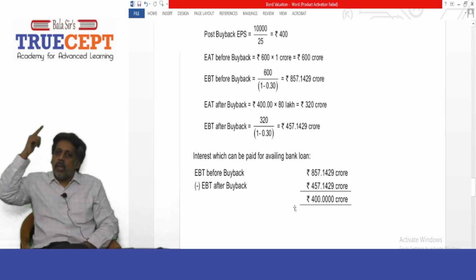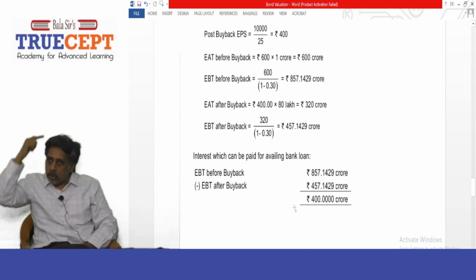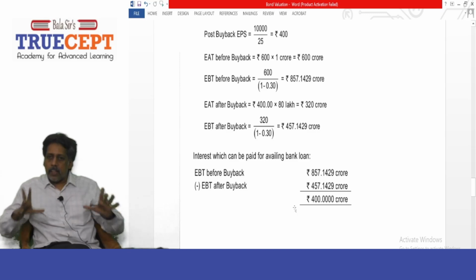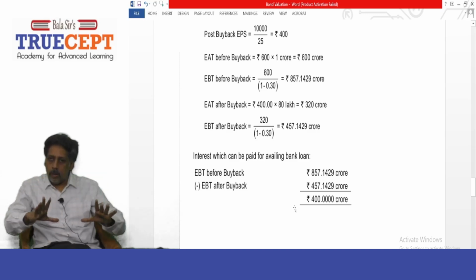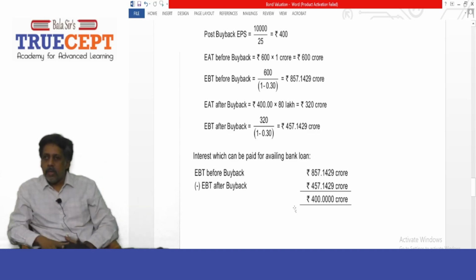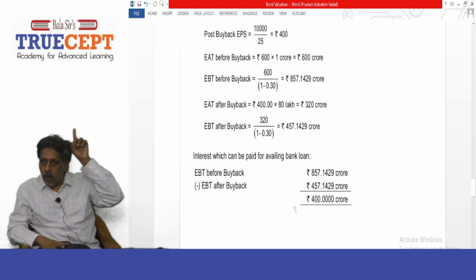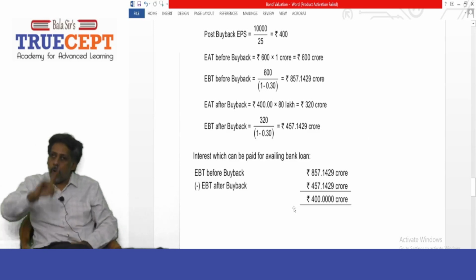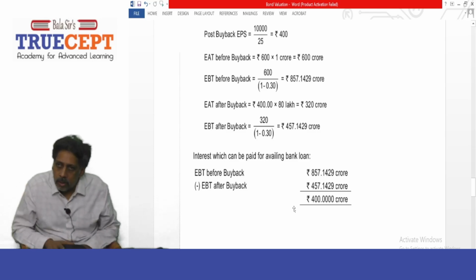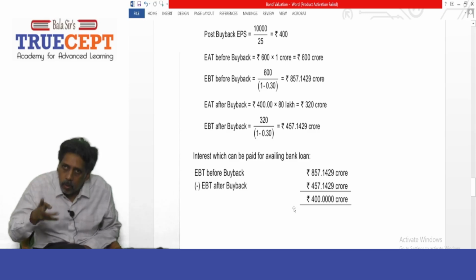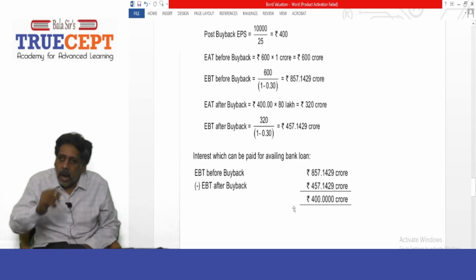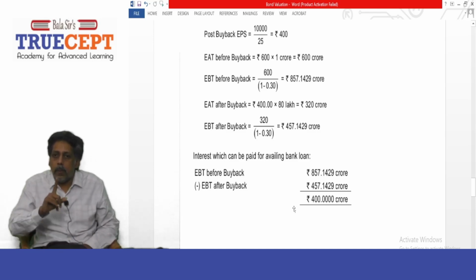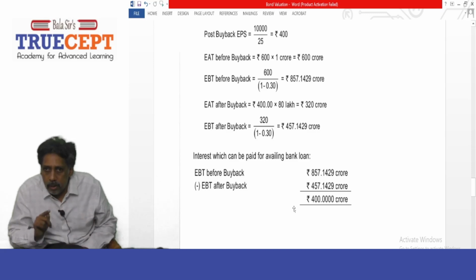Therefore, your profits can come down to, if your pre-tax profits are 857.1429 crore, it can come down to 457.1429 crore. That means your company can afford to pay how much interest on the loan? 400 crores. Yes or no? That is the amount of interest a company can afford to pay. Remember, your PBT, profit before tax.